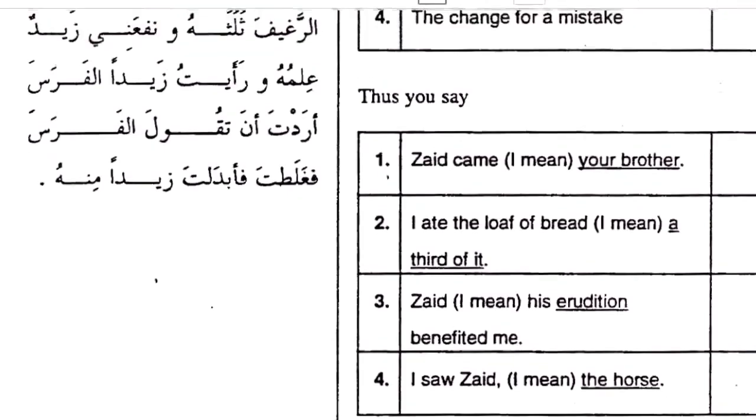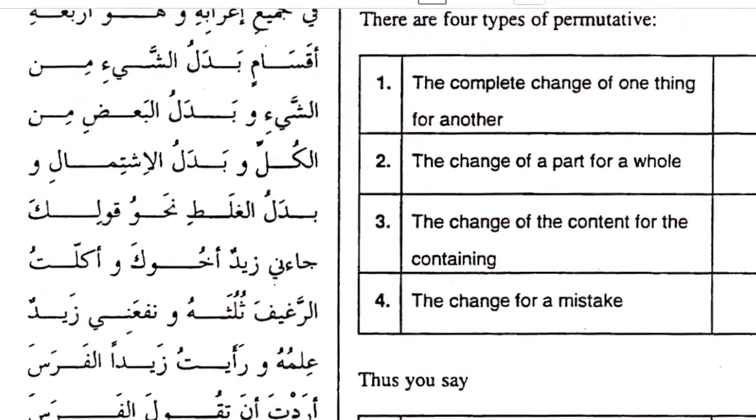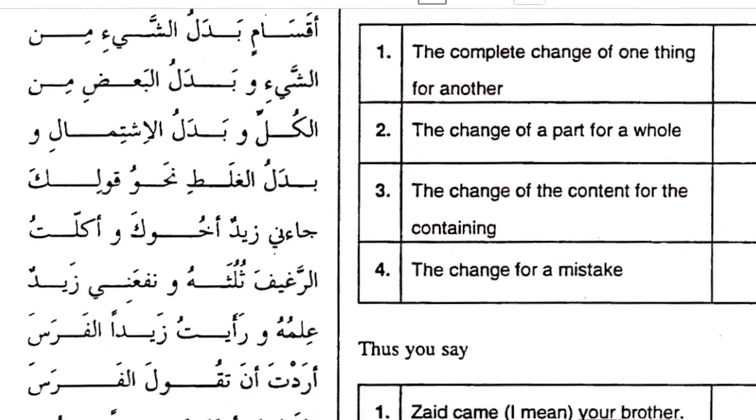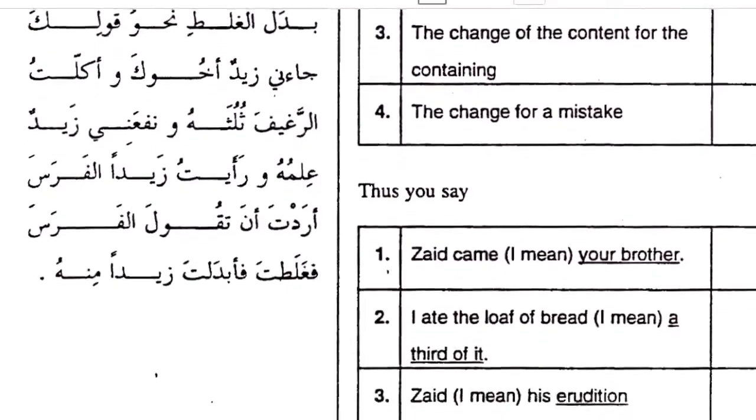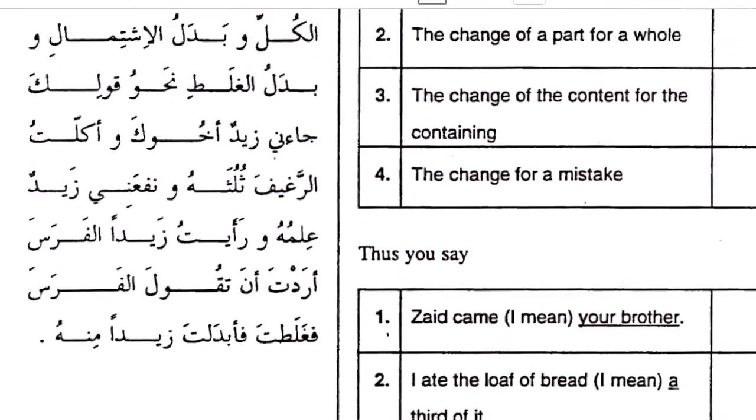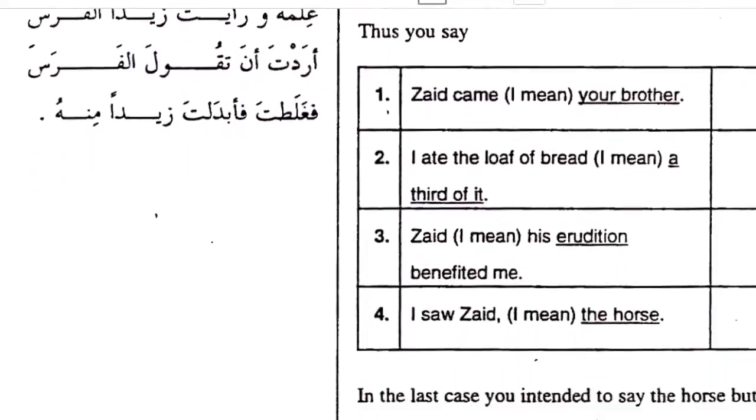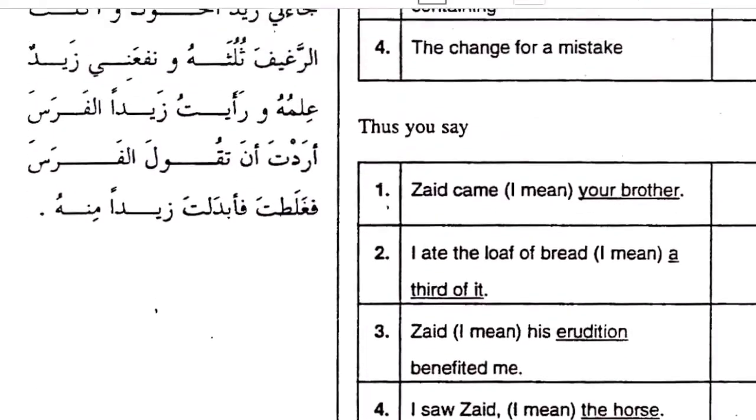That is badal al-ishtimal. Or, I like the student, his character. His character and the student, they are both talking about the same thing. It comes for further clarification, but the character is a feature of the student. So that's badal al-ishtimal. Then the last one, badal galat. Galat in Arabic means mistake. So when you make a mistake and then you correct yourself, we call it badal al-galat.